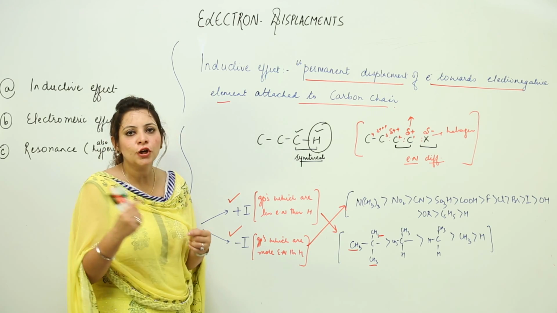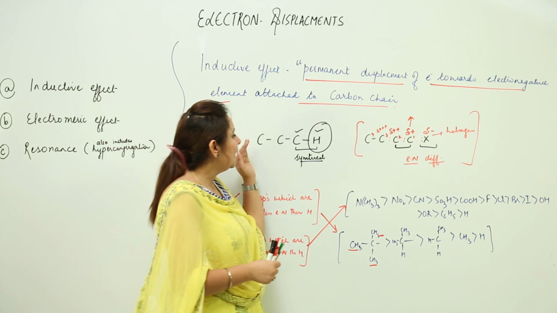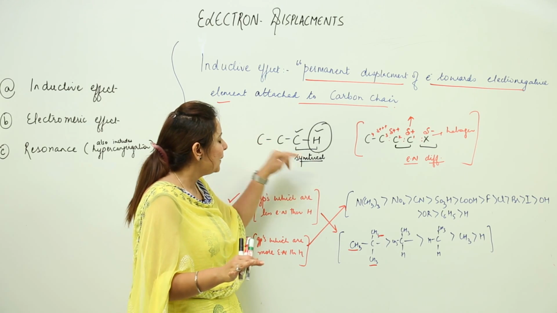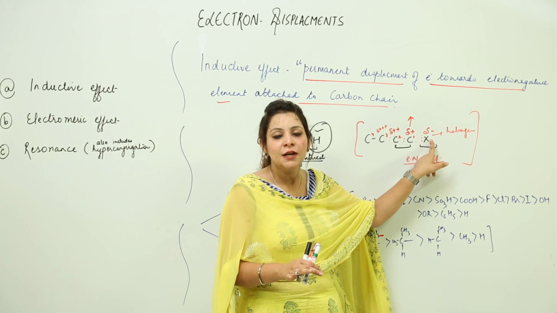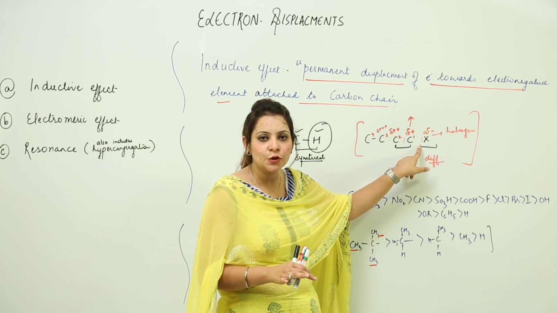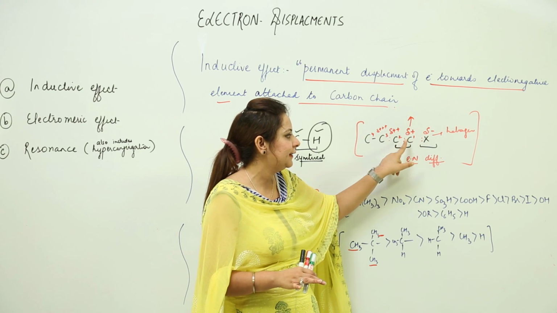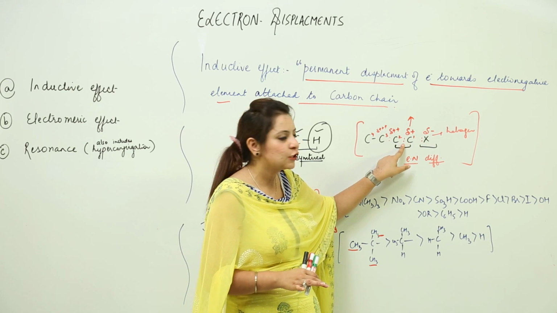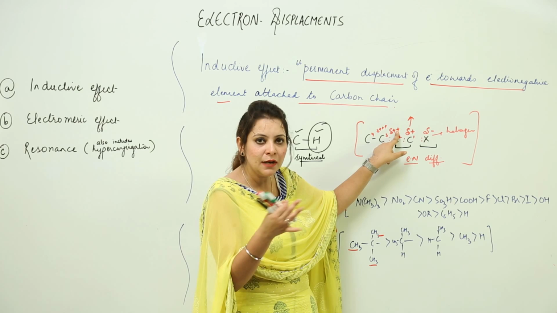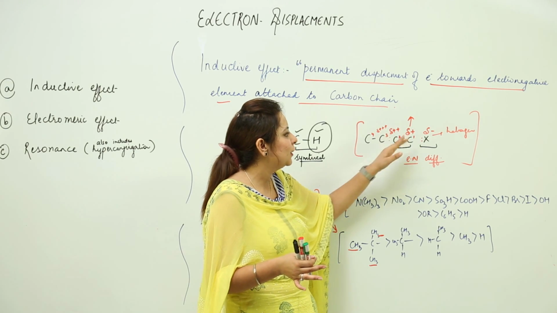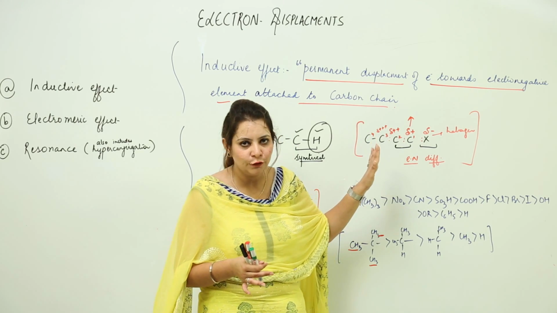So again, in a short span, I'll just repeat for you. Whenever there is a CH bond, it is symmetrical in nature, so no electron displacement. But when H is replaced by a halogen, the bond becomes polar because it is electronegative. It will attract the shared pair towards itself. As a result, partial negative, partial positive. This will attract the electron of this pair. It will acquire again a partial positive charge, and somehow this charge gets neutralized. Then again this, so it goes up to the C3 or C4 carbon atoms.